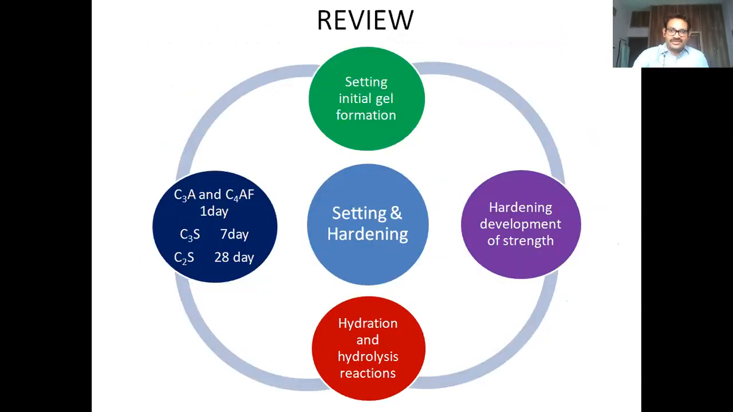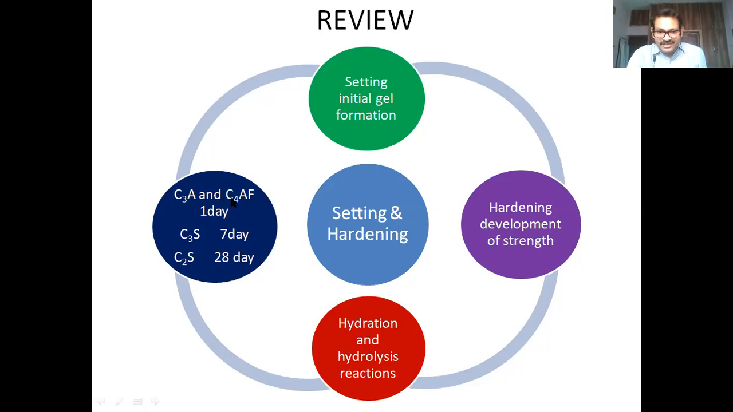Have a look at what we just learned in the setting and hardening of cement. So these are the few things. Setting is a physical process. The stiffening of mass will take place by initial gel formation. Hardening is a chemical process. The stiffening of mass or development of strength will take place due to crystallization. The hydration and hydrolysis reactions are the important chemical reactions of setting and hardening. The C3A, C4AF, C3S, and C2S will undergo this hydration and hydrolysis.